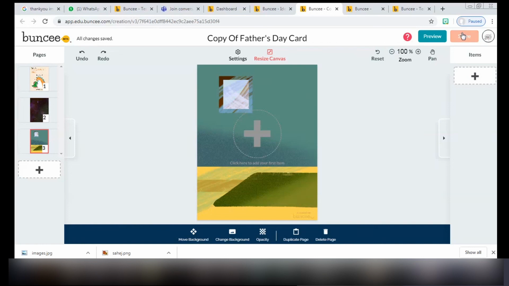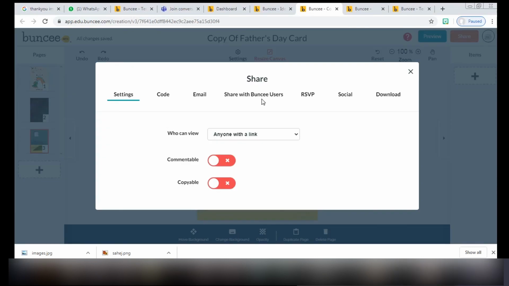Once you click on the share button, there are different options. You have to change the setting. It will ask who can view your presentation. There are different options: anyone with the link, or anyone without having the link also.